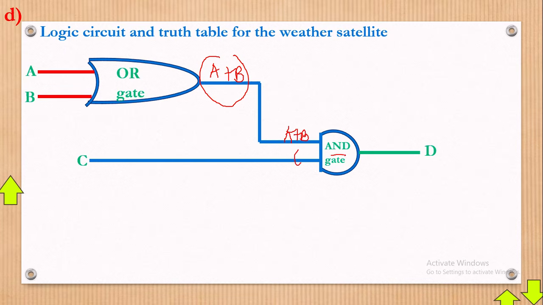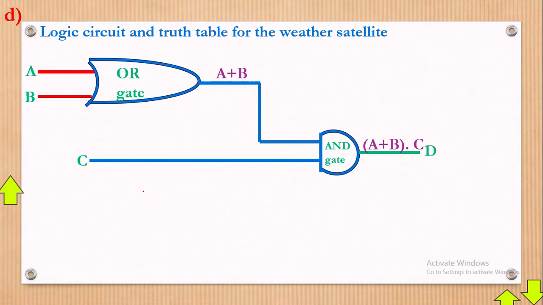But what does AND gate do? AND gate multiplies. So it means that it will be the A plus B dot C. Dot means they're multiplying. So that's what you're going to have in the long run, a combination of the AND gate and the OR gate. Okay, so have A plus B, then instead we have A plus B dot C. That is it.